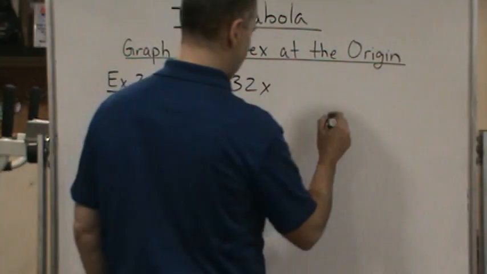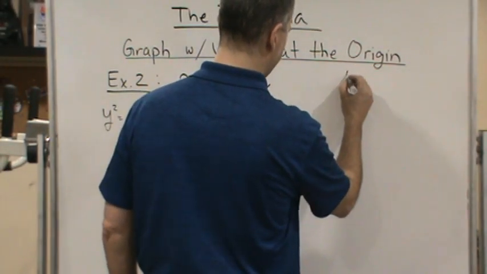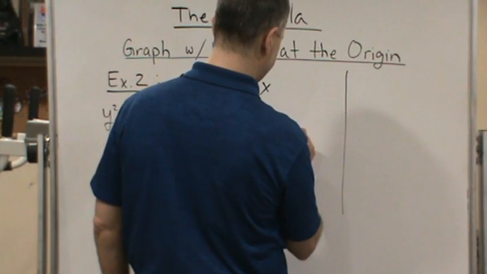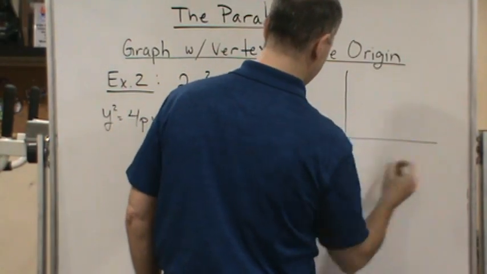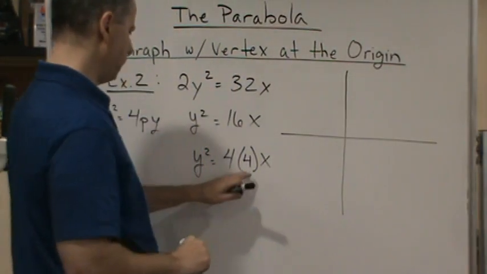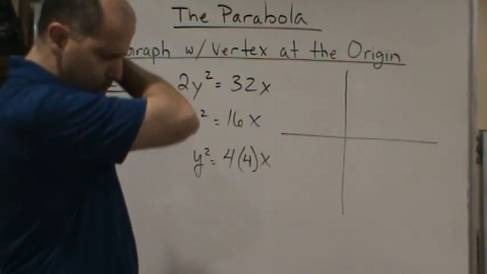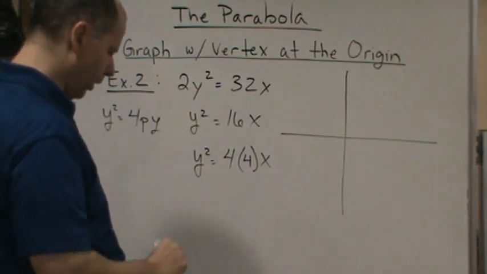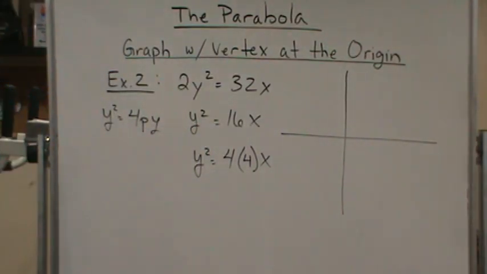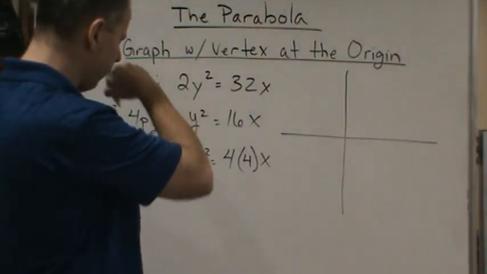Okay, so now when I graph this, I have everything I need to graph it because I know p and I know the direction. Everything else I can figure out.